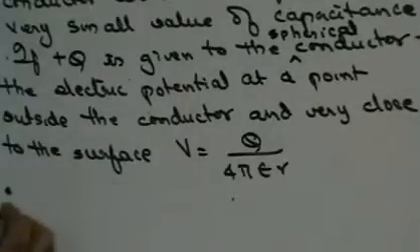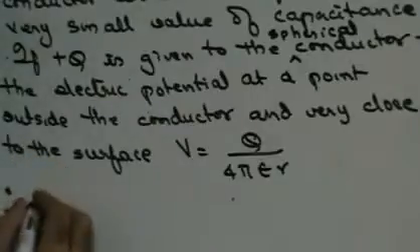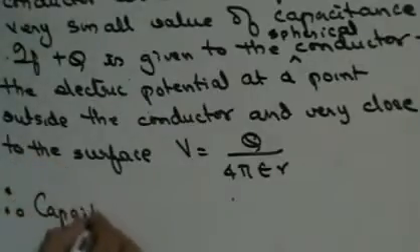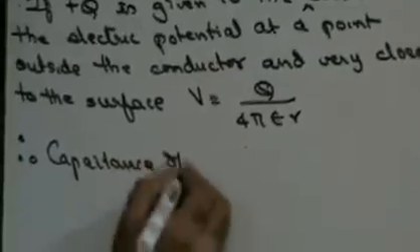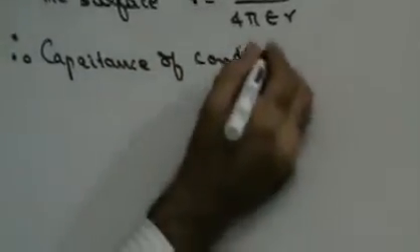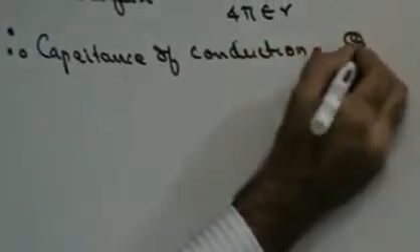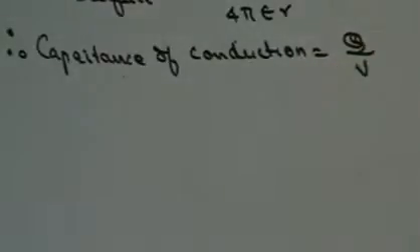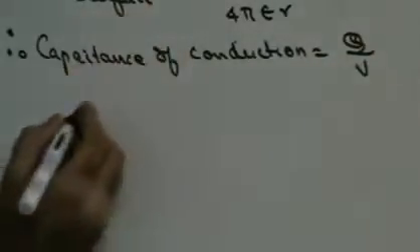Therefore, I can say that capacity of a conductor, or capacitance of a conductor, we had said, is nothing but charge per unit potential, right? We already know that V is this.